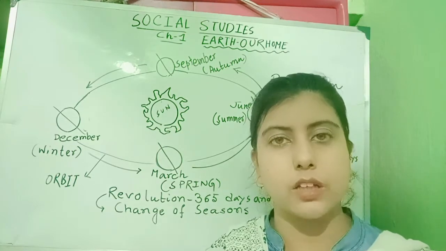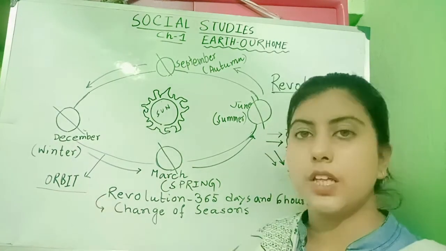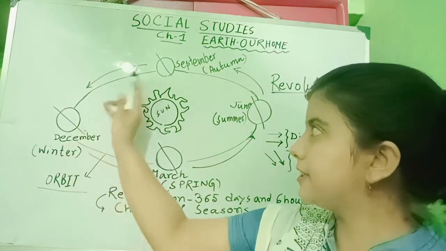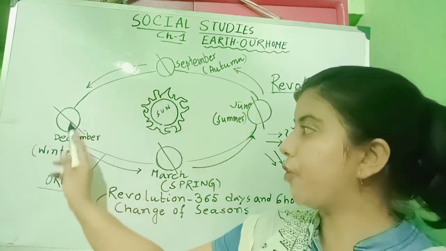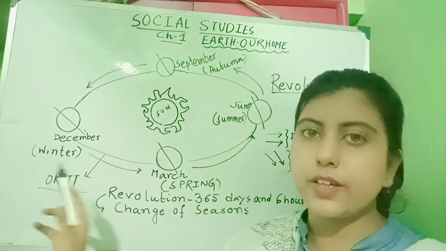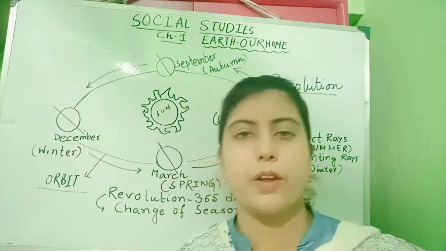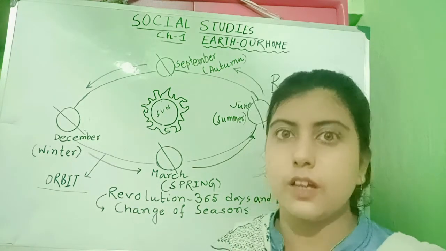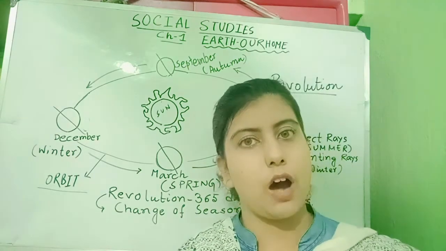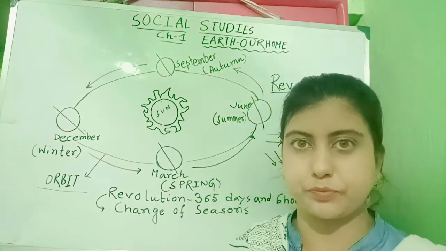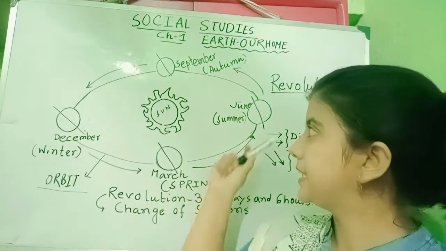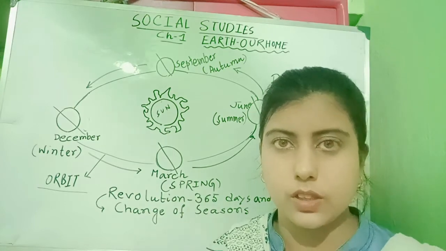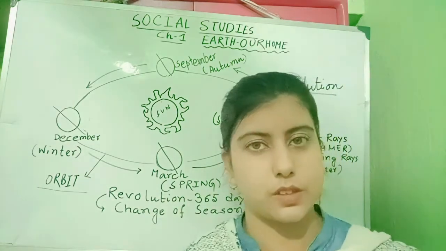That fixed path is called the orbit. So I have drawn this path. This is the path that the earth follows while revolving around the sun. And this movement is called revolution. So orbit is the fixed path on which the earth moves around the sun. So this is the orbit. This is not a full circle. This is somewhat an ellipse. This shape is called an ellipse.